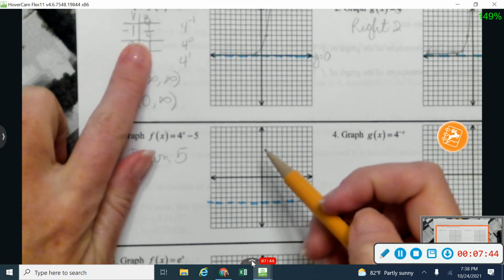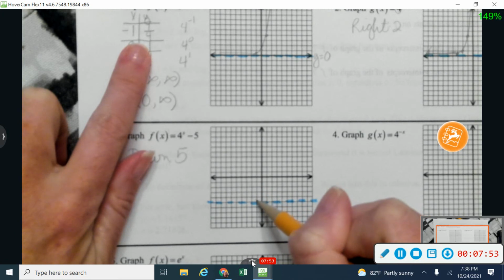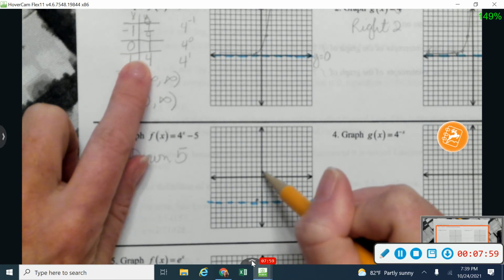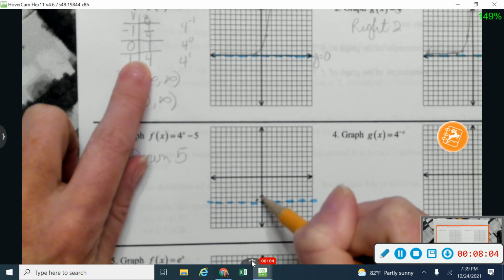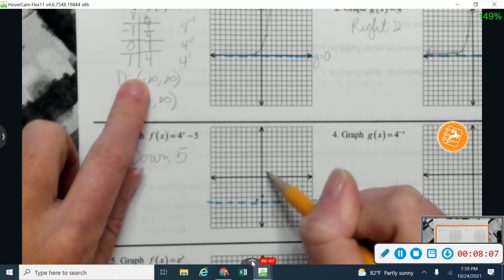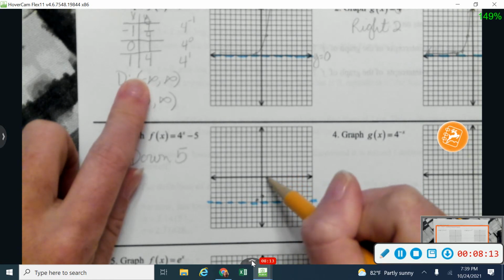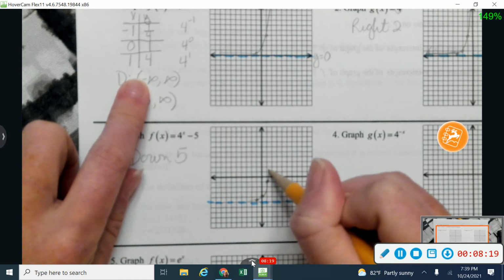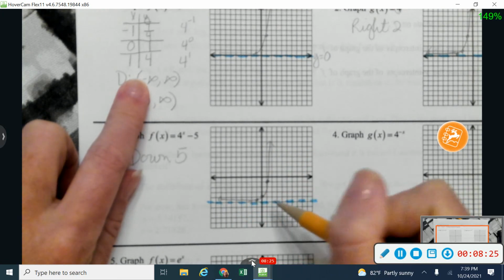And again, I'm going to take these same 3 points. So I'm going to go over to -1, 1/4. And I'm going to move down 1, 2, 3, 4, 5. And then I'm going to do 0, 1. So 0, 1. And I'm going to move down 1, 2, 3, 4, 5. And I'm going to go 1, 4, and I'm going to move down 1, 2, 3, 4, 5. And there's my new exponential. And again, it just gets really big really fast and flattens out along that asymptote right there.